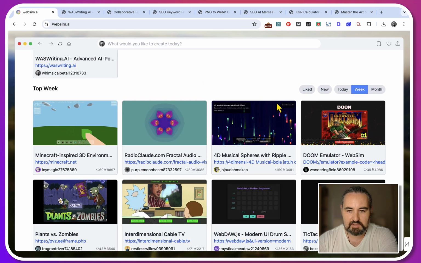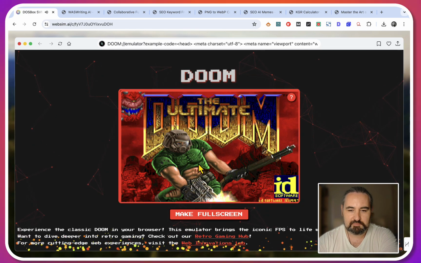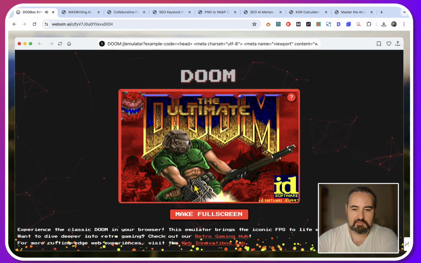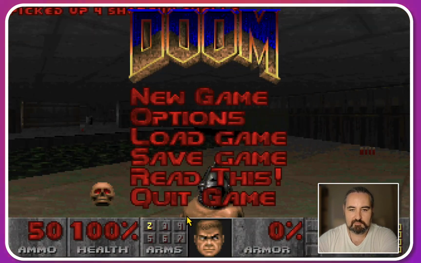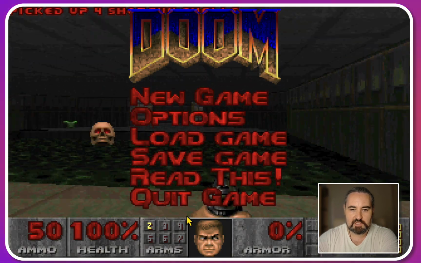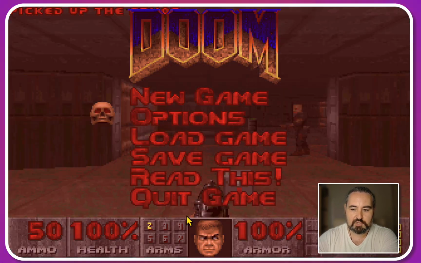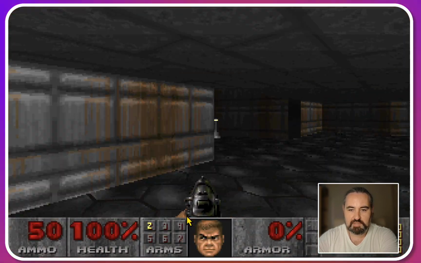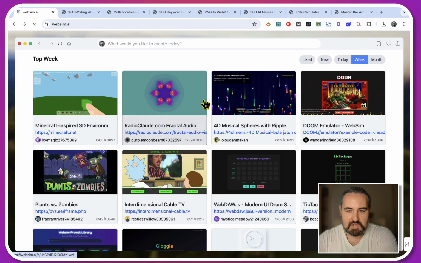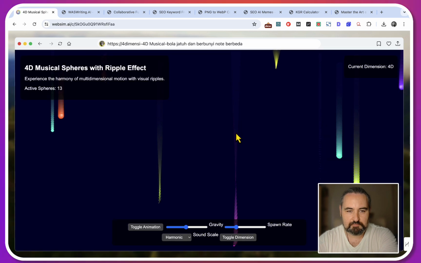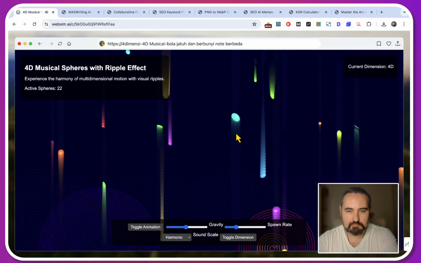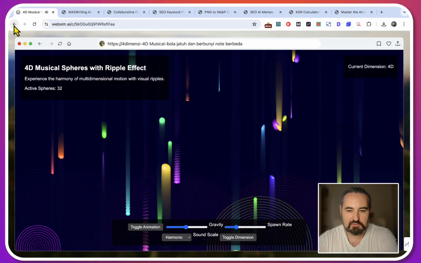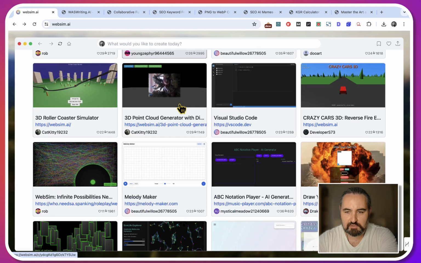This is mind-blowing. So this is a full-on Doom simulator. So as you can see, you can choose different options. So this is me playing with the tool. This is some kind of musical spheres ripple. This was done with this tool. And there's a lot of different applications.